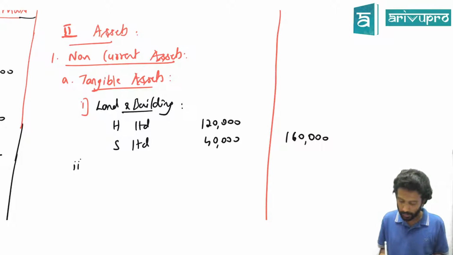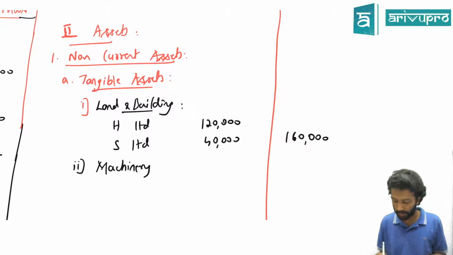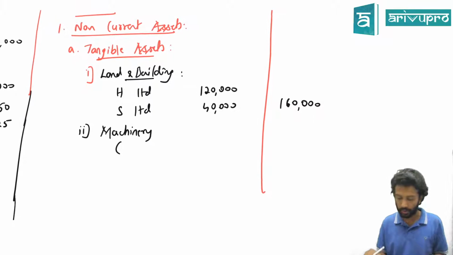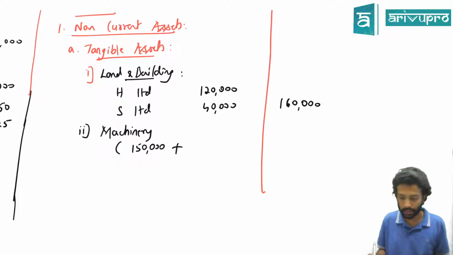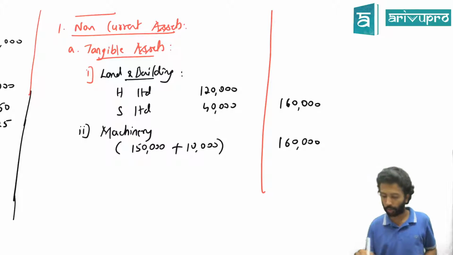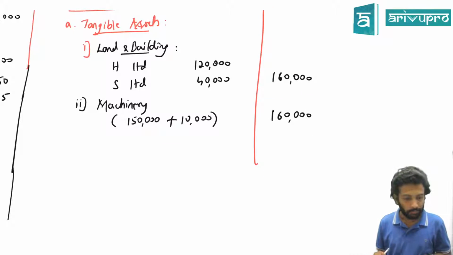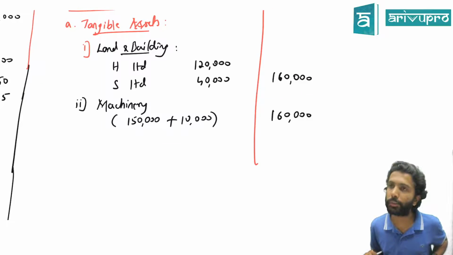So after that, the second one is what? Machinery. If you don't want to do this presentation, I'm showing this for reference, in the examination you can just write in brackets 1,50,000 plus 10,000. This is also okay. If you don't have time, write in brackets, but at least show the bracket, if you don't want to write for H and S separately. Okay, machinery done.